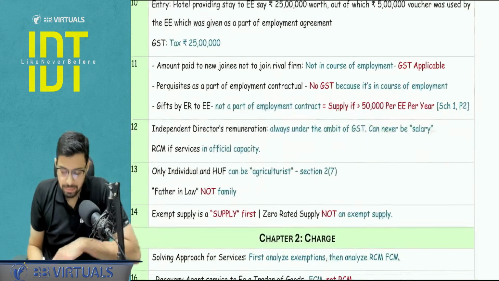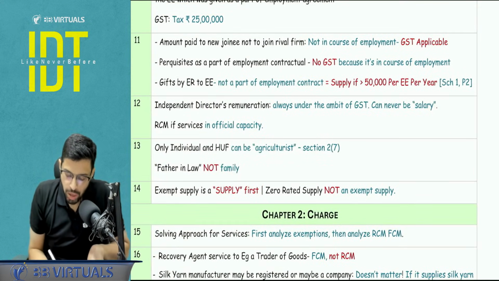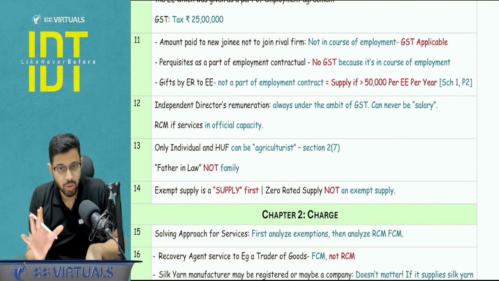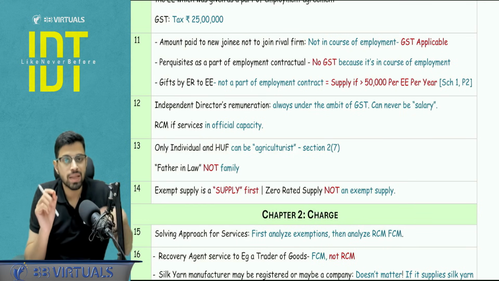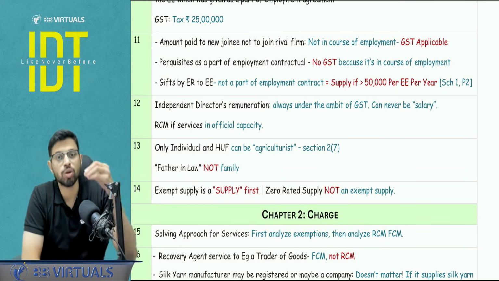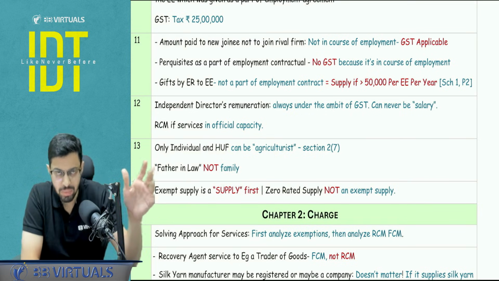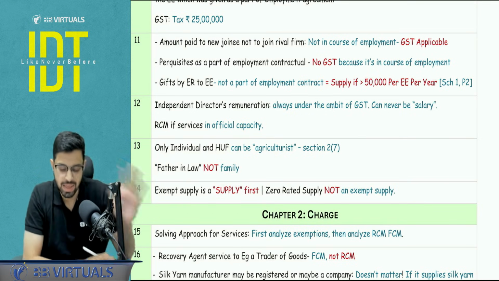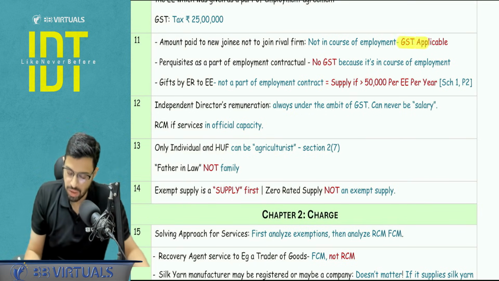Yes. Next, amount paid to the new joinee to not join the rival firm. Is it in the course of employment? Answer is no. This is not in the course of employment. This is agreeing to an obligation of doing something. This is an obligation to not do something, not to join a rival firm. So the employee is giving the supply of services and it will be taxable. The GST will be applicable.